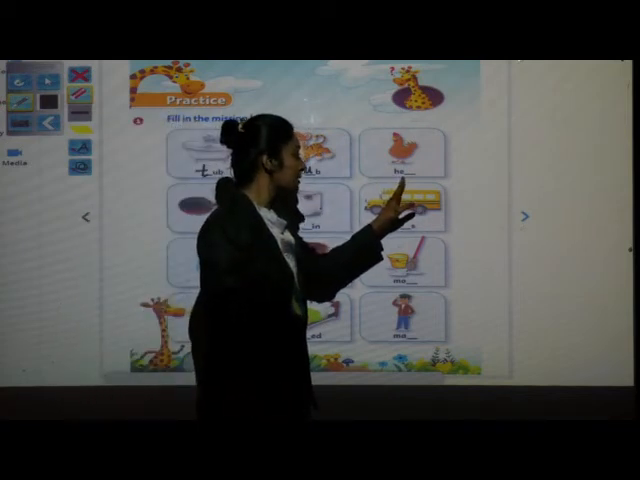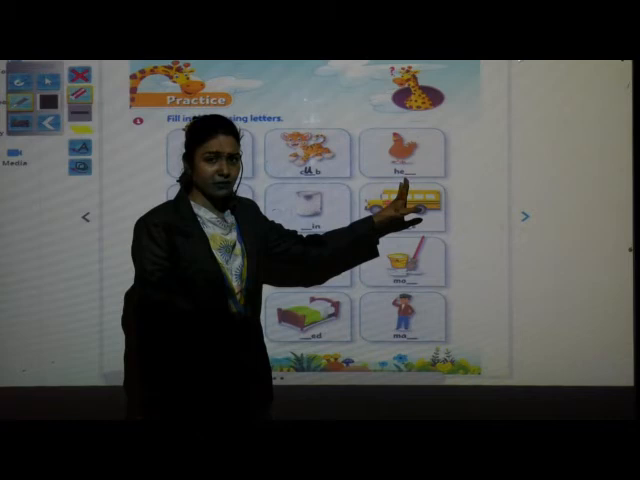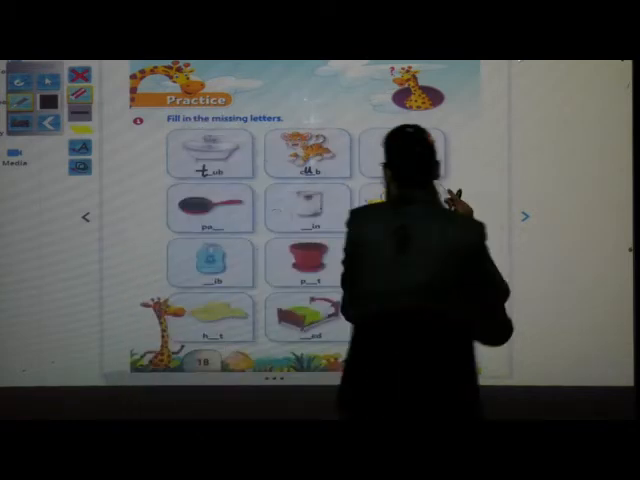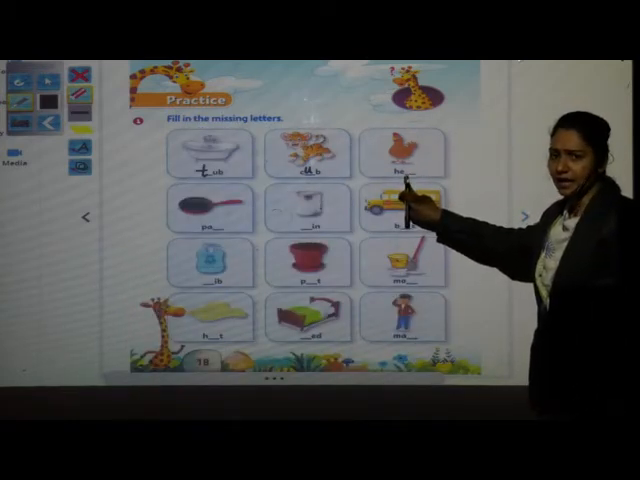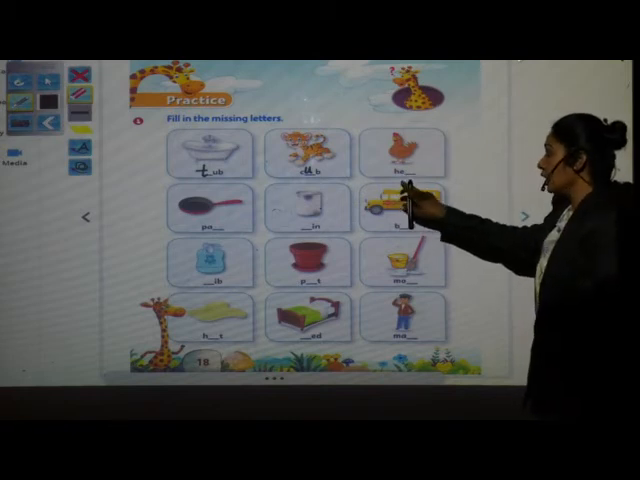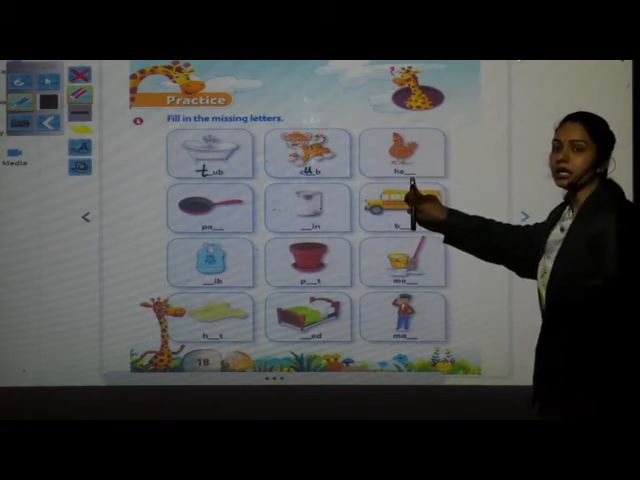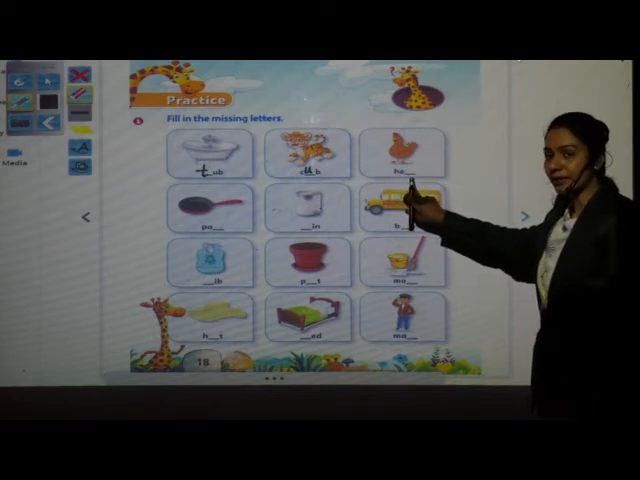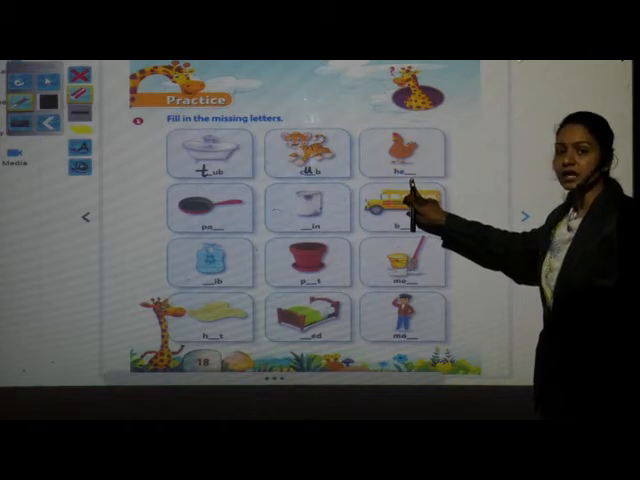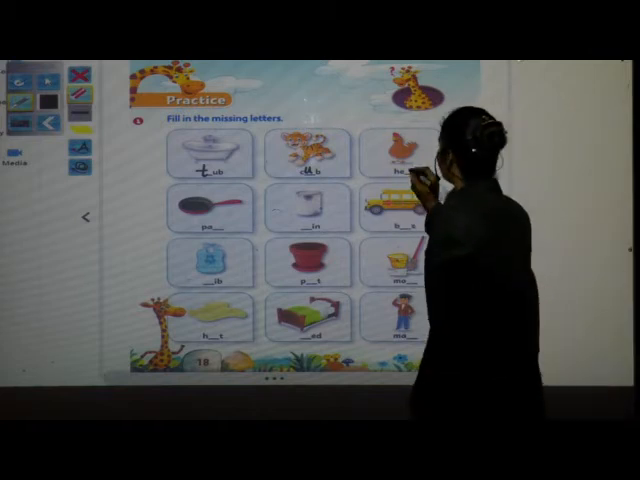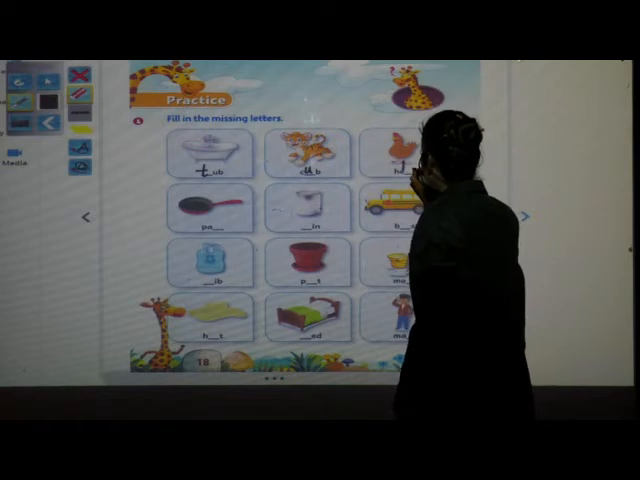Which picture is this? Is this a crow? Yes, it's looking like a dove. Then which picture is this? Is this a zebra? Hen. Very nice. So hen. N. So which letter will come here? N. मैंने sound बोला है आपको. Now tell me the letter. N. Very nice. So right here, small letter N.